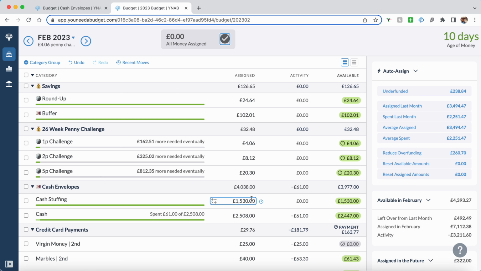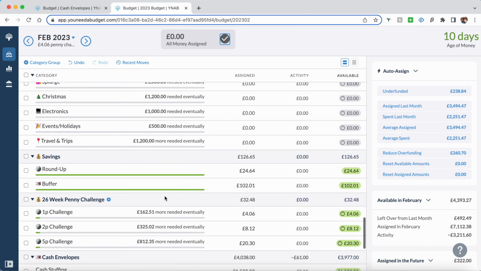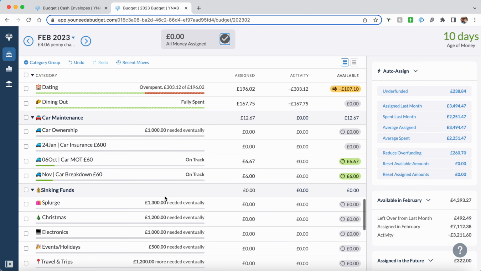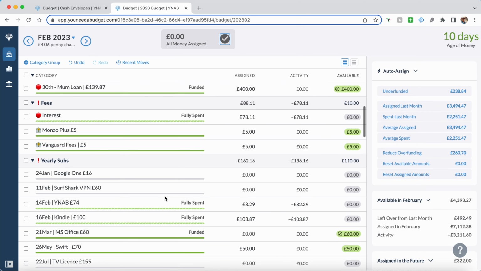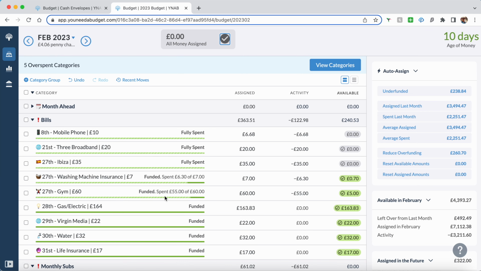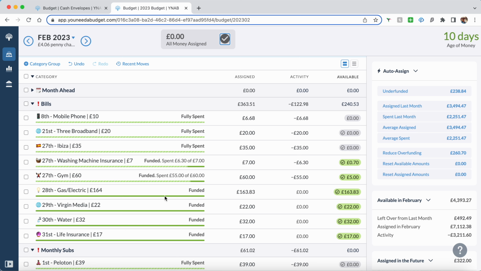And I know exactly how much I'm going to be withdrawing from my bank to cash stuff for the month. I also know that all my bills coming until my next pay are covered, so I don't have to worry about anything. So that is all. That's me budgeted for the month.